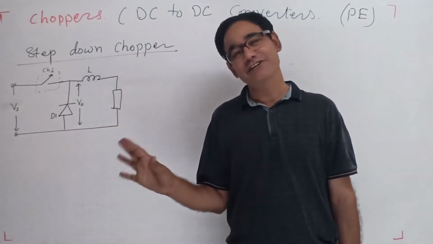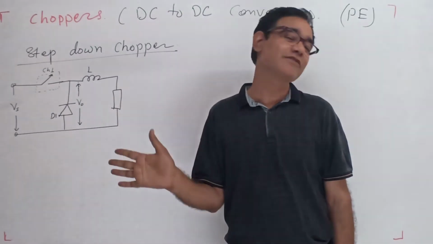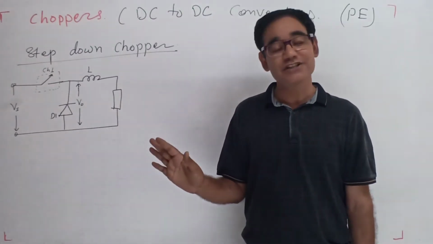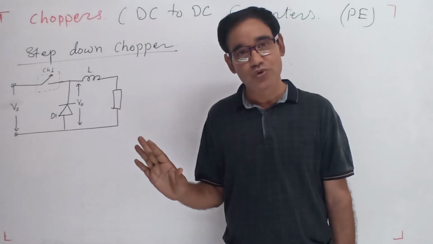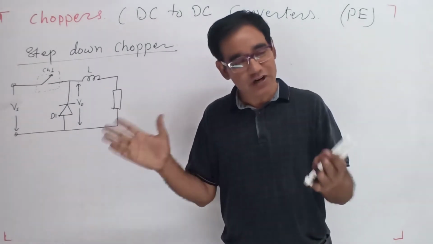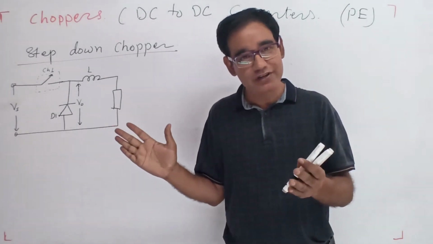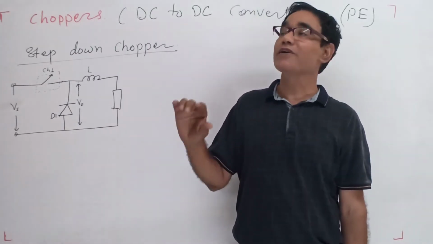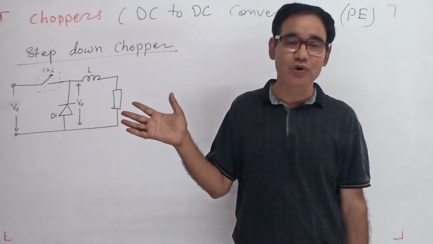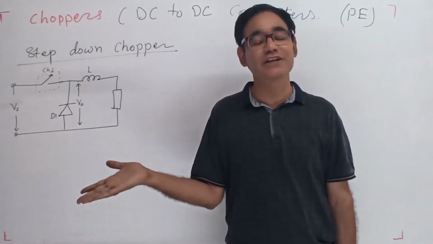SCR is the first control switch, and SCR is also a rugged switching device. So wherever high power applications are required, finally SCR is used.